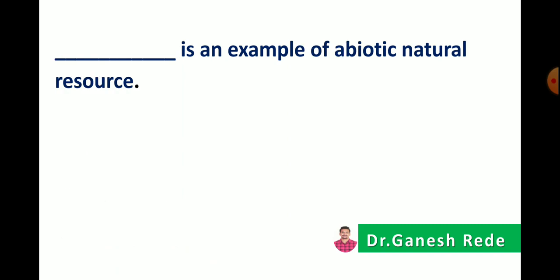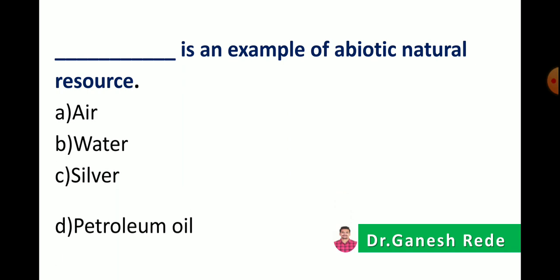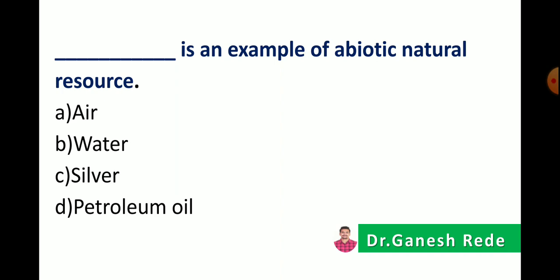Then next, dash dash is an example of an abiotic natural resource. Option A, air, B, water, C, silver, or D, petroleum oil. So here the correct answer is silver is an example of an abiotic natural resource.